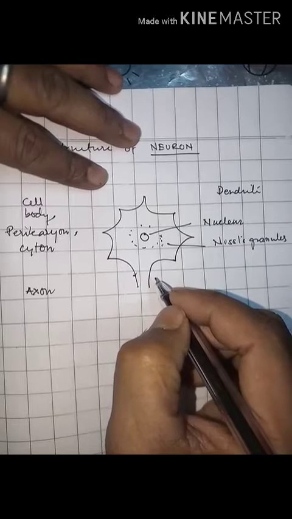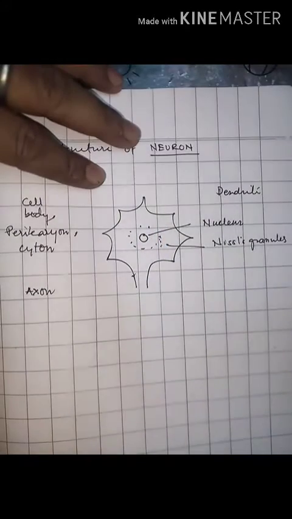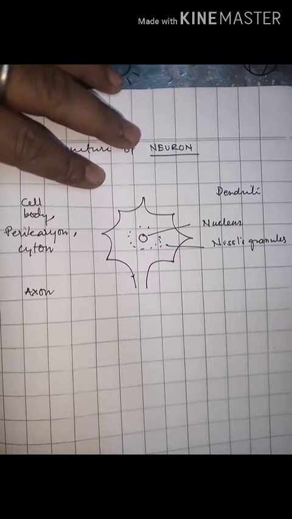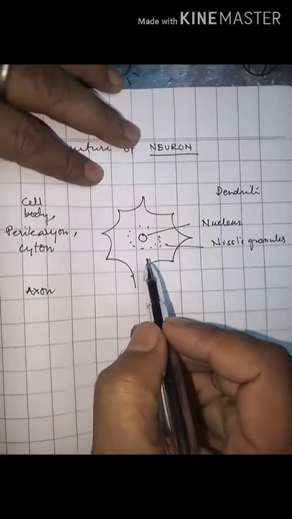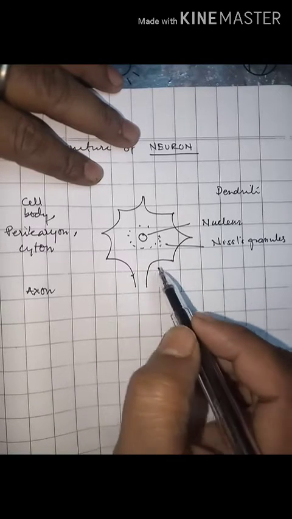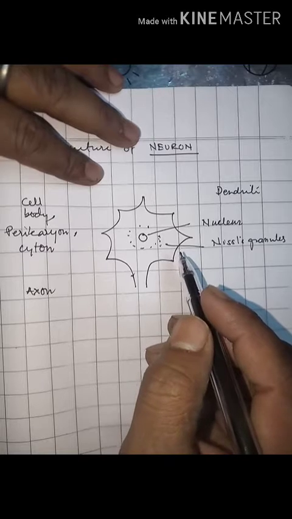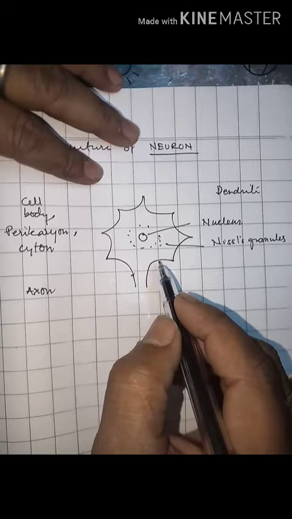It has all the cell organelles like other cells, only the centrosome is absent because nerve cells have lost the ability to divide. That's why if any nerve cell is damaged, it will neither repair nor be replaced by new cells.